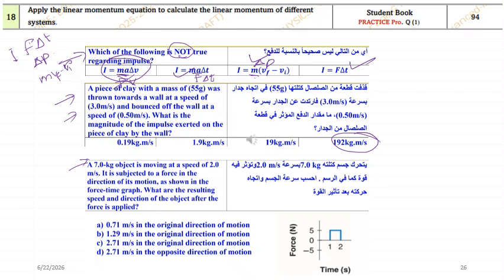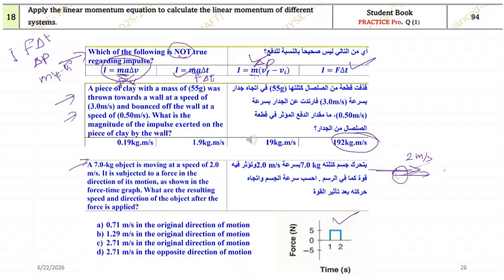A 7 kg object is moving at a speed of 2 meter per second. It is subject to a force in the direction of its motion. See, we have an object which is moving with 2 meter per second in this direction, and you are providing the force in the same direction. You are providing that force for 1 second, and the force time graph is shown. As shown in the force time graph, what are the resulting speed and direction of the object after the force is applied? An object is moving, and you are applying a force in the same direction.